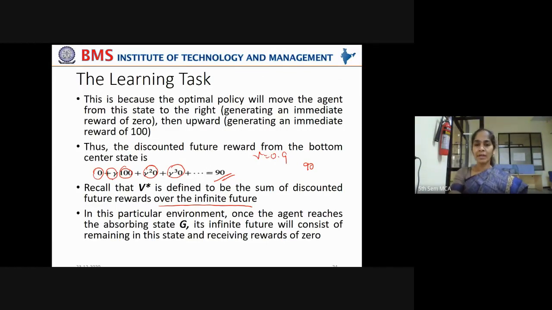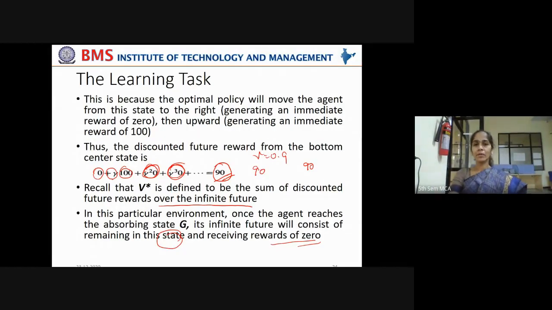In this particular environment, once the agent reaches the absorbing state G, its infinite future will consist of remaining in this state, that is why we call it infinite future, and receiving rewards of 0. That is why here it is 0, here it is 0, and so on. So finally, the reward calculated for that particular bottom center state is 90.